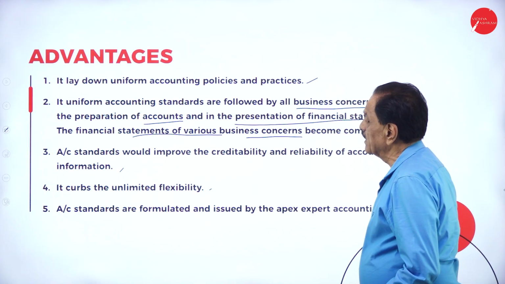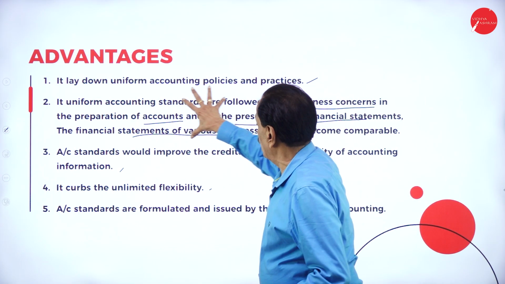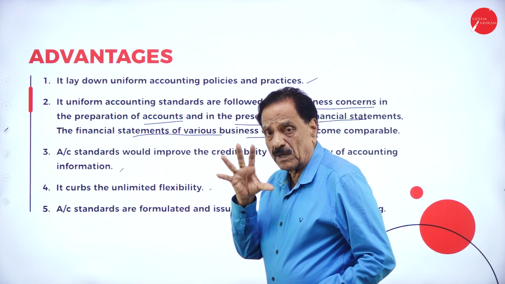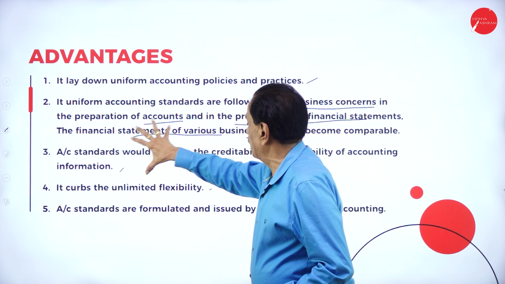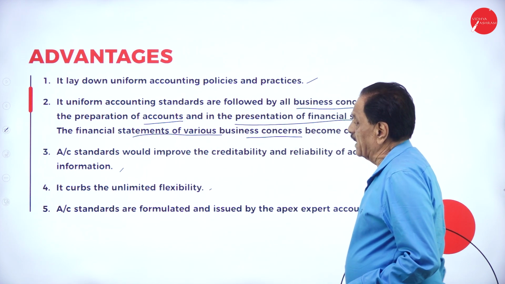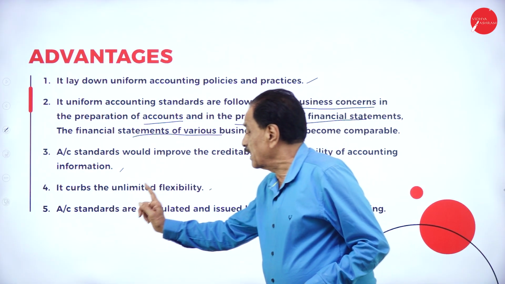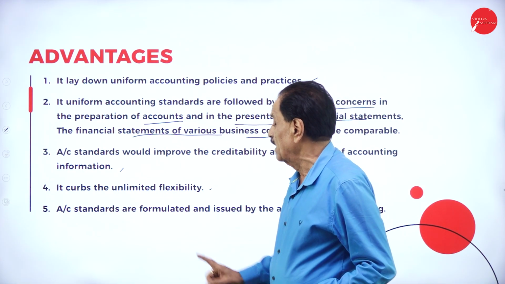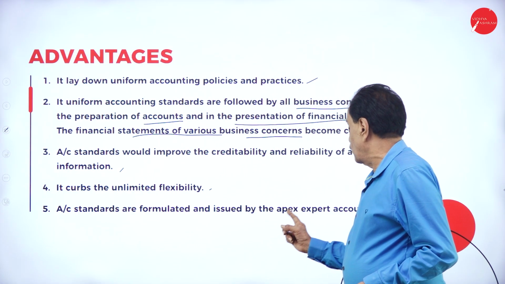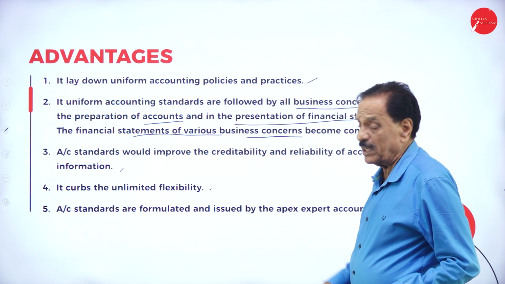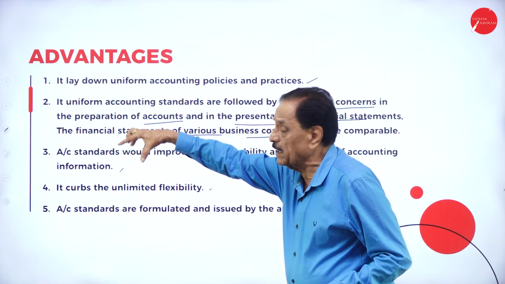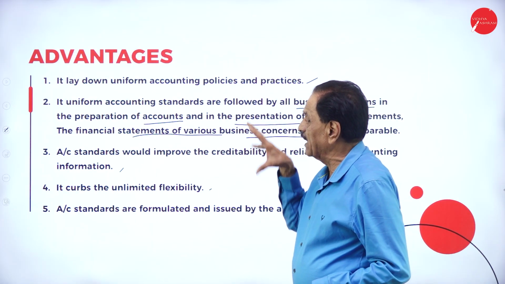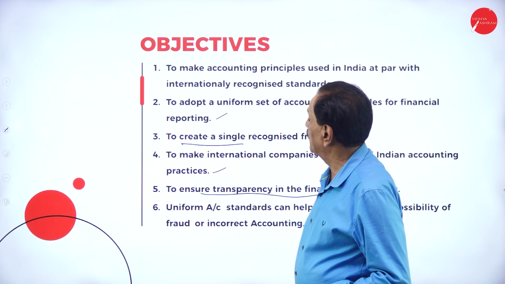Accounting standards. It lays down the uniform accounting policy. Policy has been made for preparation of accounts and presentation of financial statements. Then it curbs unlimited flexibility. There is no flexibility at all. Accounting standards are formulated and issued by the apex body of accounting experts. Only experts will set the standard for the accounts to be considered.